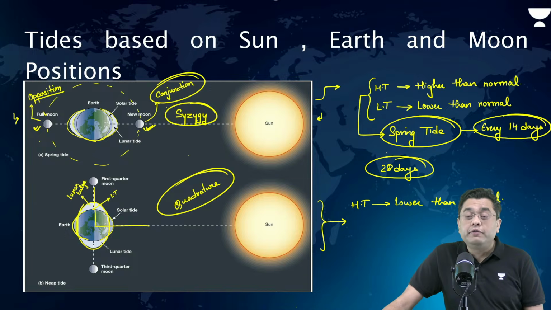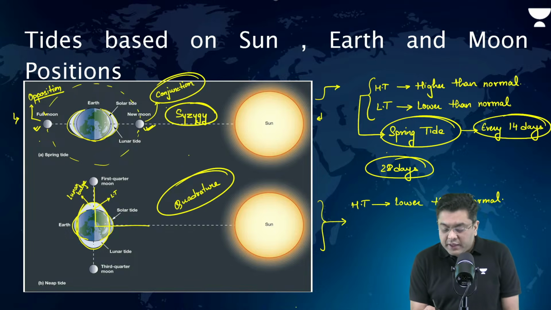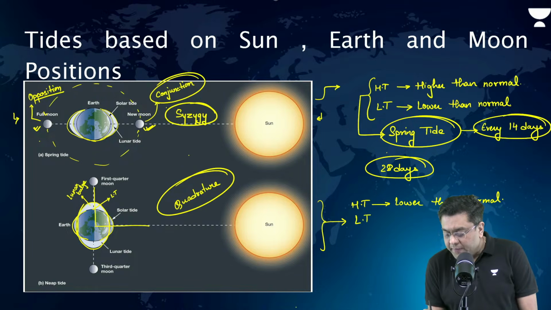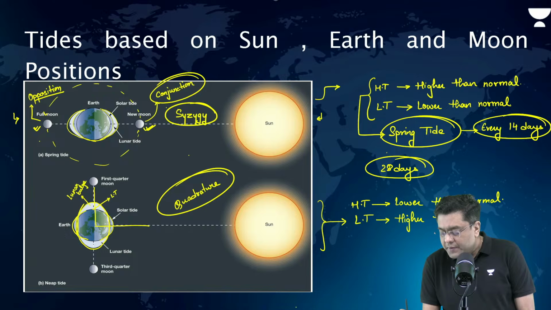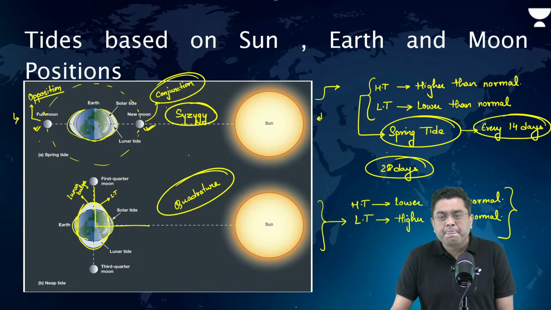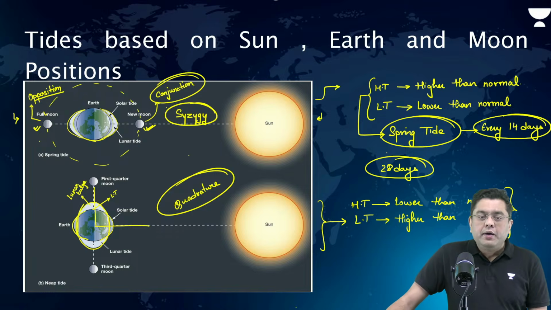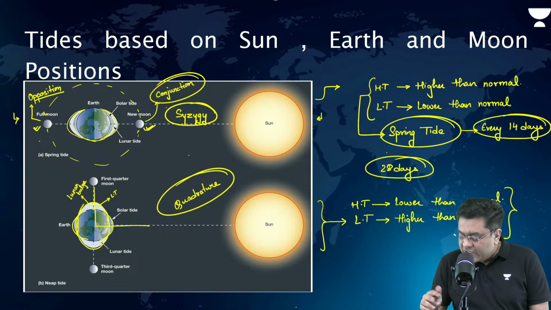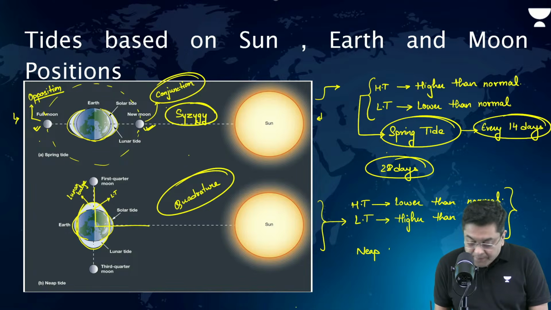What about the case of the low tide in that case? Will the low tide also be lower than normal? Yes or no? In that case, the low tide generated will be higher than normal because less amount of water is consumed in creating a bulge. So, such conditions are known as the conditions of neap tide.